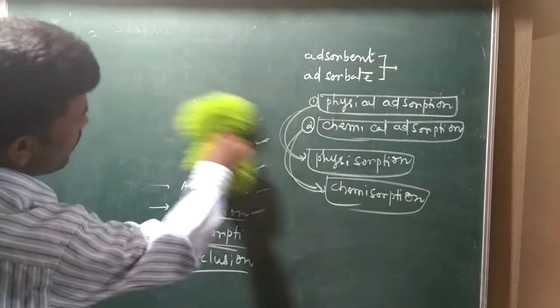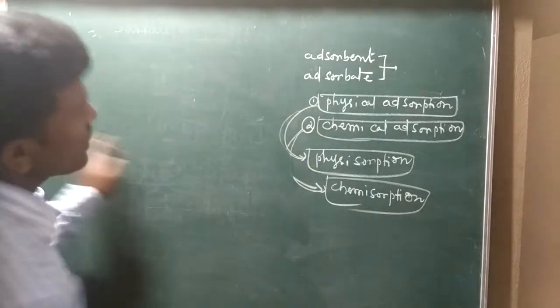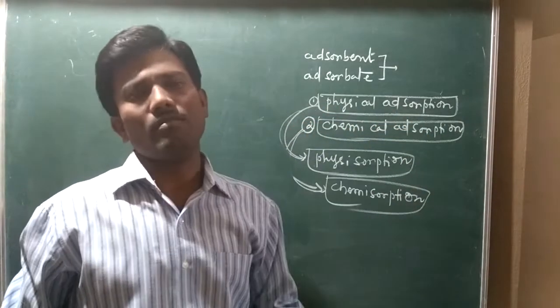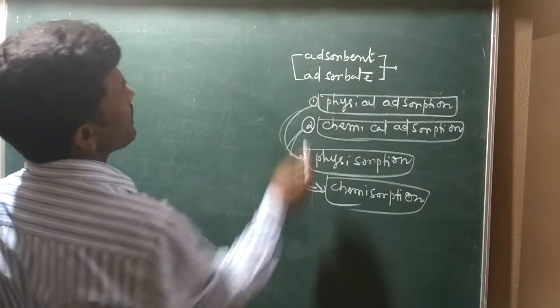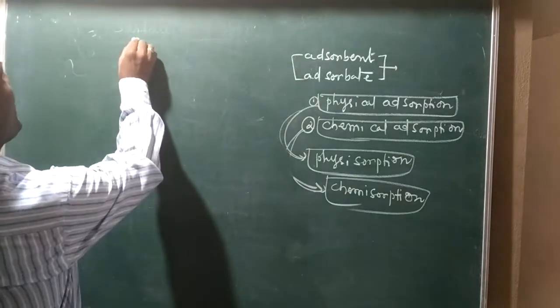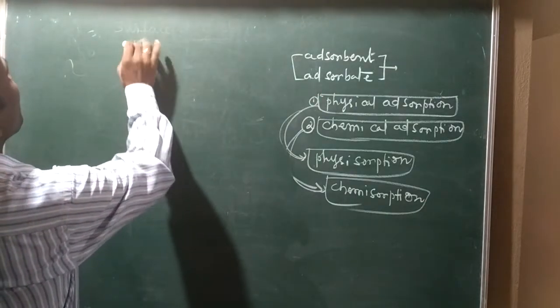Now write the definitions. Physical adsorption happens when the interaction between adsorbent and adsorbate is by weak van der Waals forces.